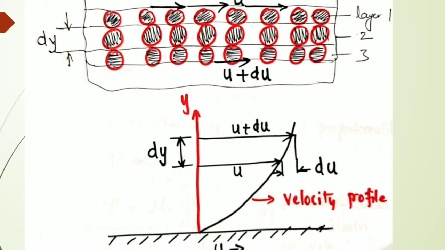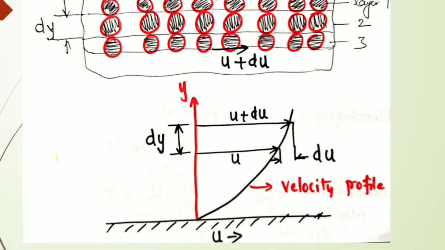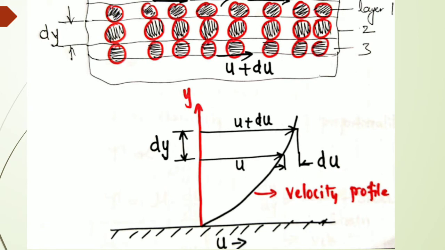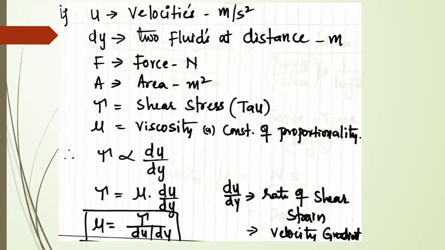When shear stress is applied, the velocity profile will try to change from u to u plus du. That is what you need to understand. This is how exactly the velocity profile comes into the picture.